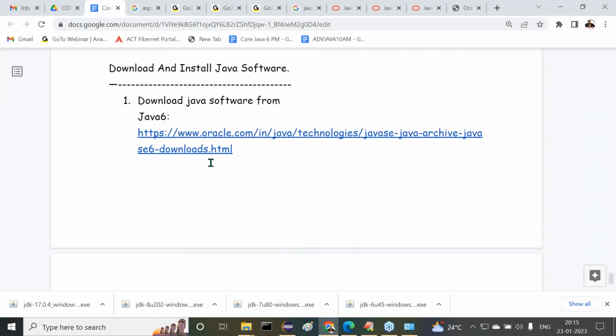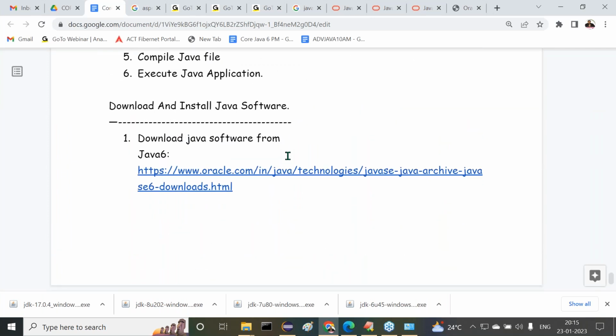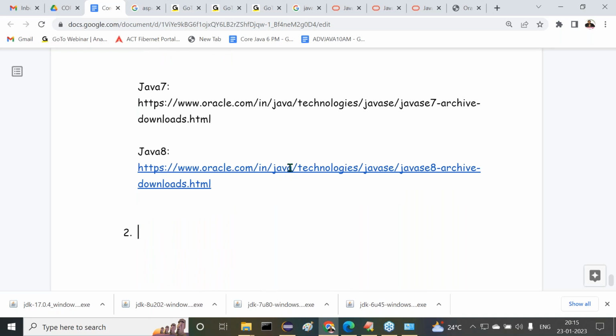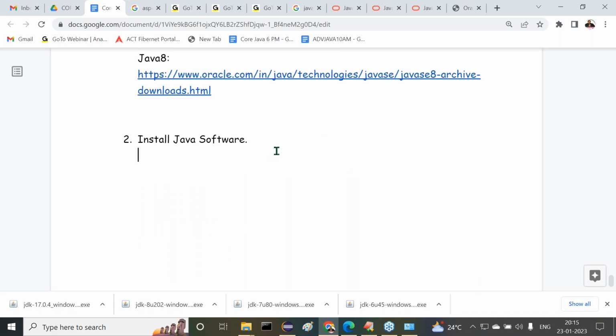Now what is the download option here? Download Java software from the internet. The second one is to install the Java software. What do we have to do there? How are we going to install it? It is very simple. I'm going to prepare a document for one version, but the remaining versions we can install in our own way.